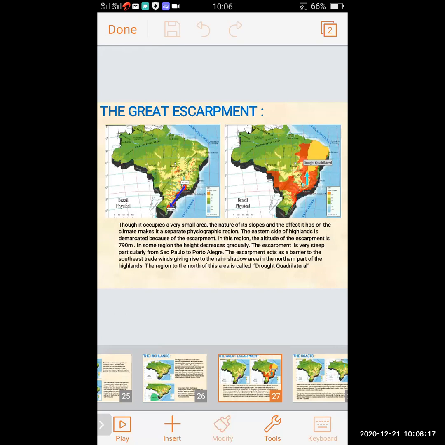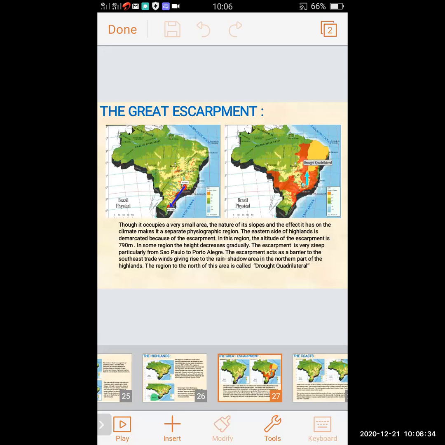The eastern side of the highland is demarcated because of the escarpment.